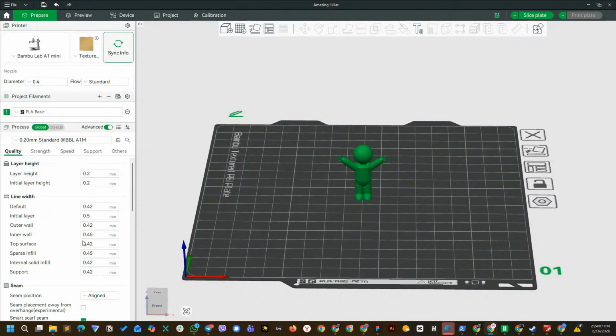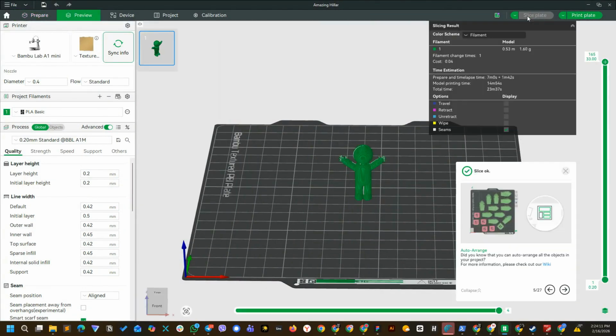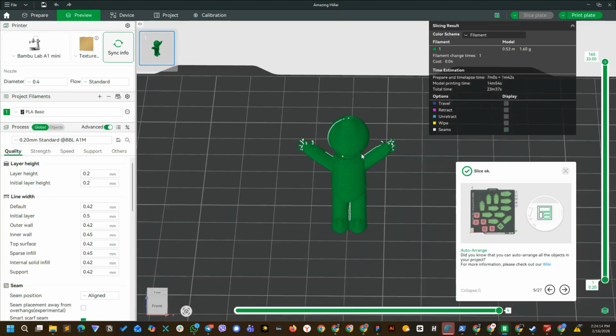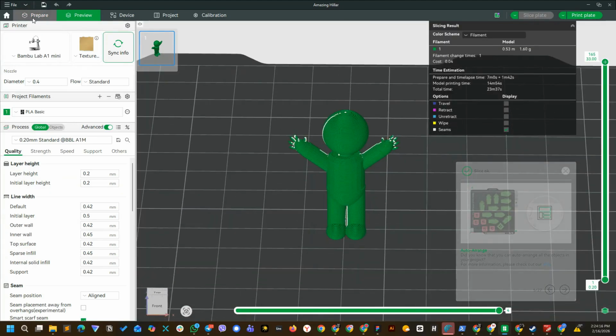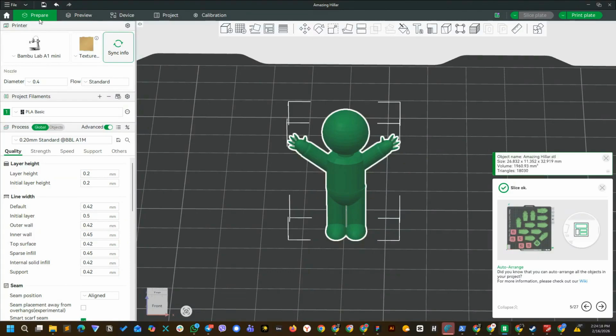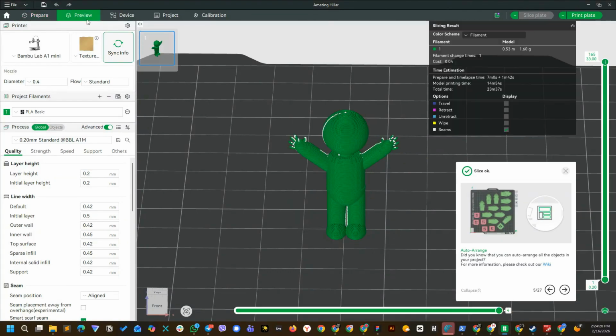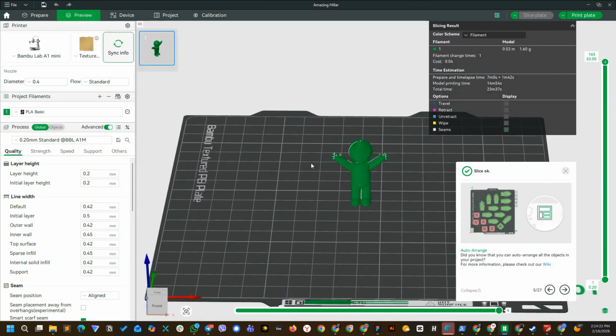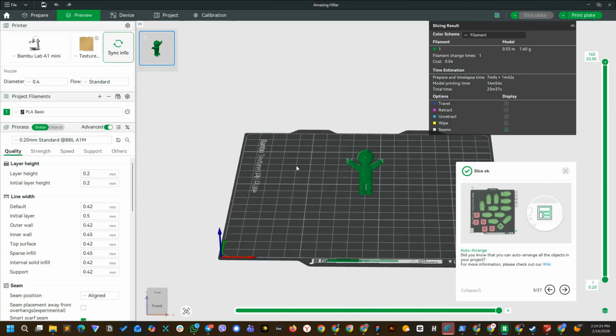Bamboo Studio has two main working modes, Prepare and Preview. In Prepare mode, you see the model exactly as it was imported. This is where you adjust settings and position the object. After clicking Slice Plate, the software processes the model and generates the G-code. It then switches to Preview mode, where you can inspect the generated toolpaths and examine the print layer by layer before starting the print.